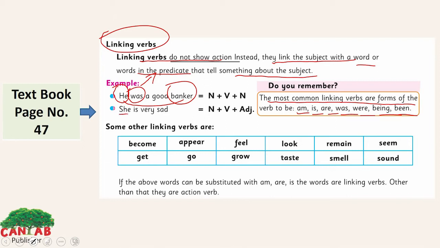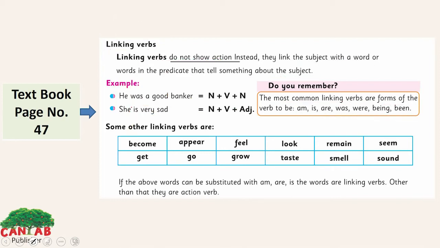The second example: she is very sad here. She is the subject, is is the linking verb, and sad is the adjective here. An adjective tells you more about a noun, that this person is sad. She is a person here, a noun or subject, and is is the linking verb. So this linking verb is connecting both the noun and the adjective.